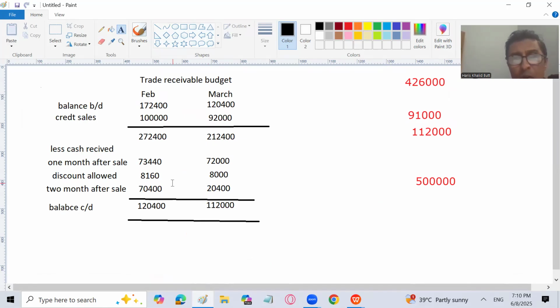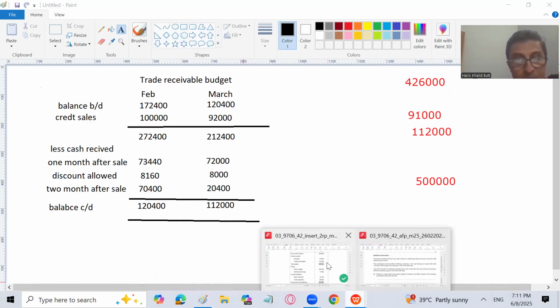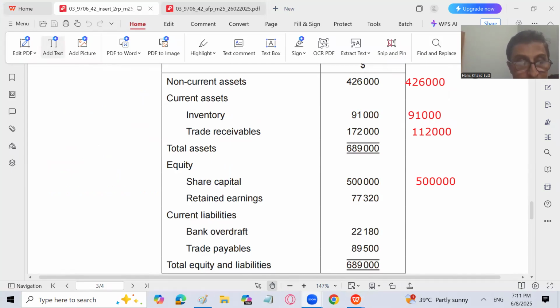And what is the amount of discount allowed for February and March? Because for January, there is no discount allowed, right? And for January, there is no change in the pattern of the question. So 8,160 plus 8,000, that is 16,160. So I will write here retained earnings: 77,320 minus 16,160, and the answer after subtracting all this is 21,660. I will write here 21,660. That is going to be the answer for the retained earnings.